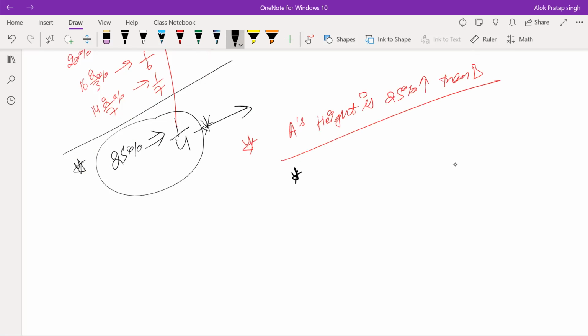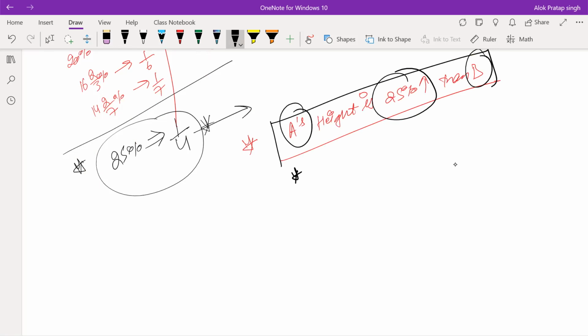How to interpret this percentage value according to this statement? It is very important in order to do our question very fast and very efficiently in the competitive examination. Here we'll have to keep in mind that two entities are being compared with each other. A and B are being compared.